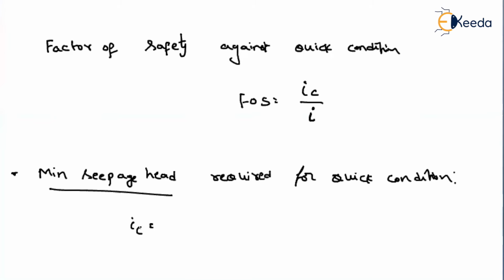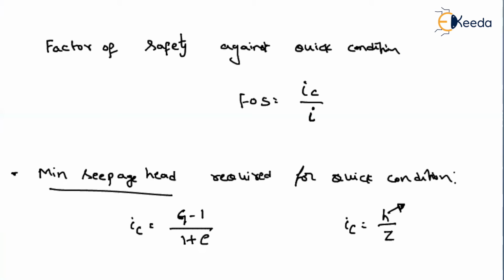How can I find out IC? I can find this value by using the material properties. We can say IC equals G minus 1 divided by 1 plus e. From this we can find out IC. And if you know the length of the soil sample, then IC will be equal to H divided by Z. If you know the material properties, we can find out IC, and by multiplying by Z, we can find out the minimum head required for causing the quicksand condition. They can ask you the critical hydraulic gradient, and they may also ask the seepage head required for causing the critical hydraulic gradient.